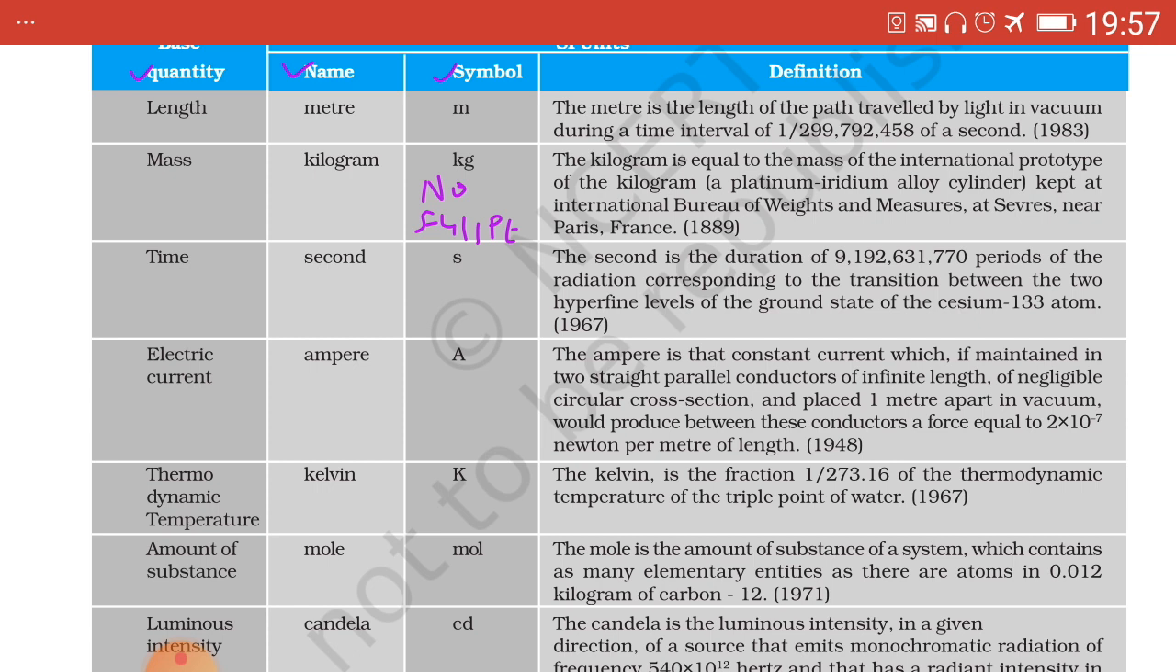Similarly, the unit of pressure is pascal. When it is written in spelling, it is p a s c a l, all small letters, while in symbol it is written as capital P and small a together without any full point. Capital P, small a, without any full point.